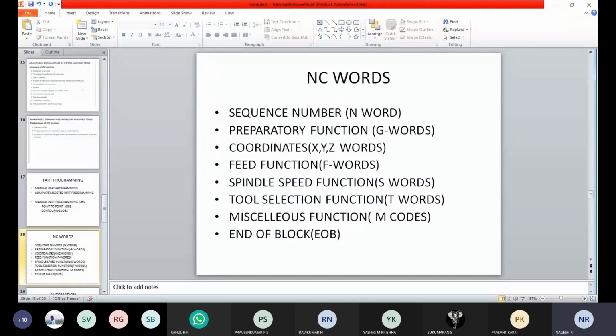So like this, we have listed this type of codes. These codes describe the type of operation, the position of the tool, the position of the component, and also what the speed and the depth are. What shapes we need to perform, what type of functions. So you are familiar with these G codes and M codes, right? And the feed section is also given, and spindle speed is also given.